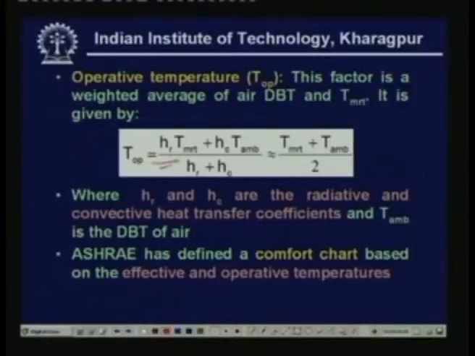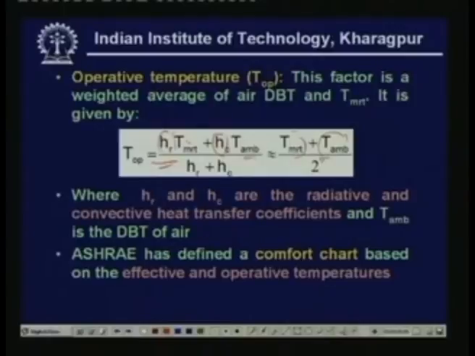T operative equals hR times T MRT plus hC times T ambient, divided by hR plus hC, where hR is the radiative heat transfer coefficient which we have defined earlier and hC is the convective heat transfer coefficient. T MRT is the mean radiant temperature, T ambient is the ambient dry bulb temperature. And if hR and hC are almost the same, then the operative temperature is almost equal to the arithmetic average of mean radiant temperature and the ambient dry bulb temperature.